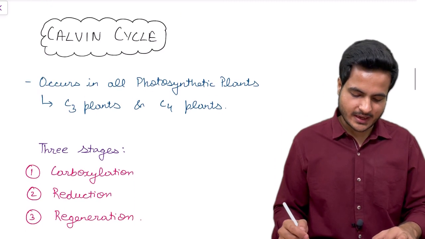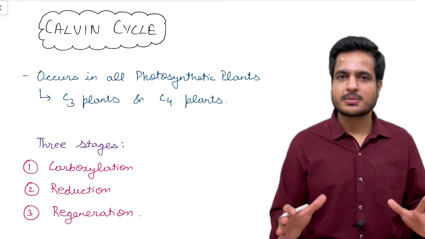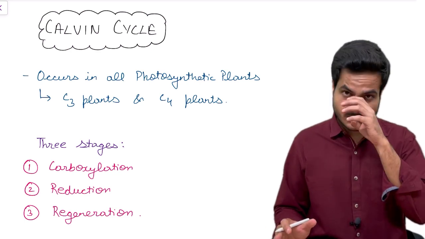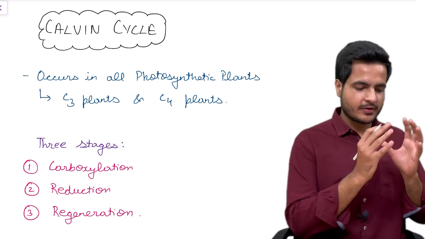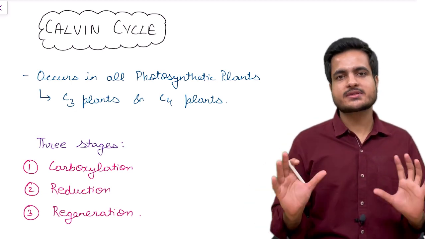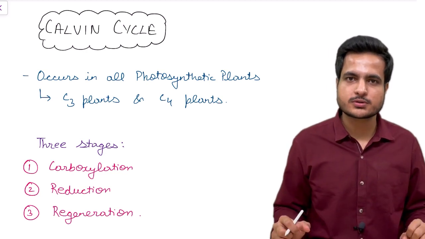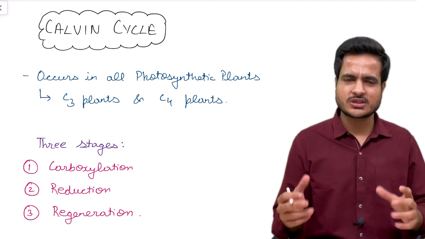Now let's talk about the Calvin cycle. The Calvin cycle occurs in all plants, be it C3 or C4. What do we mean by the Calvin cycle? The Calvin cycle means fixing carbon dioxide into glucose, and the whole path is called the Calvin cycle. So all plants fix carbon dioxide into glucose, be it C3 plants or C4 plants.